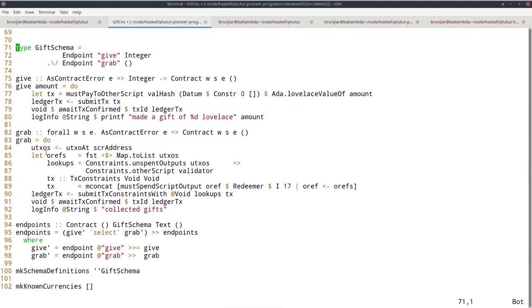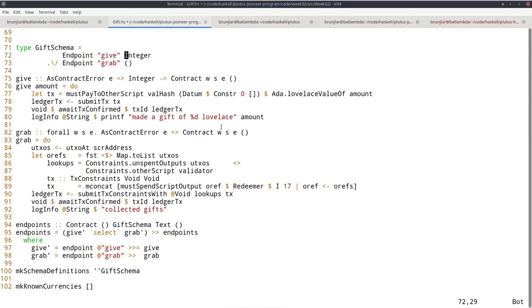And I don't want to go into any detail, but just briefly go over it. So this type definition defines the so-called endpoints. Endpoints are ways for the user to trigger something and enter data, give input parameters. So in this case, I want two endpoints, give and grab. Give takes an integer parameter, grab doesn't take any parameters, which is represented here by giving a unit parameter.